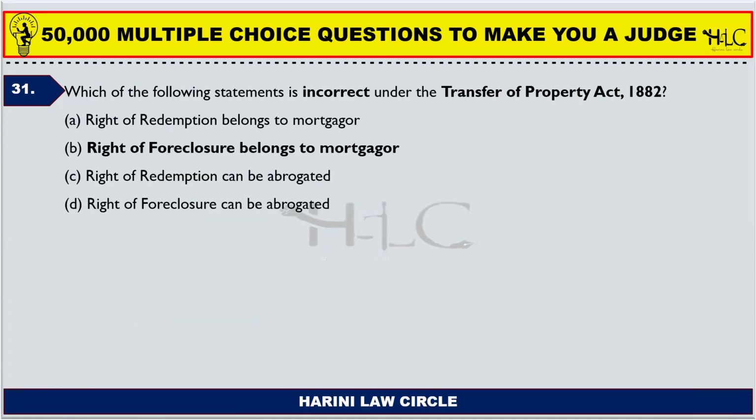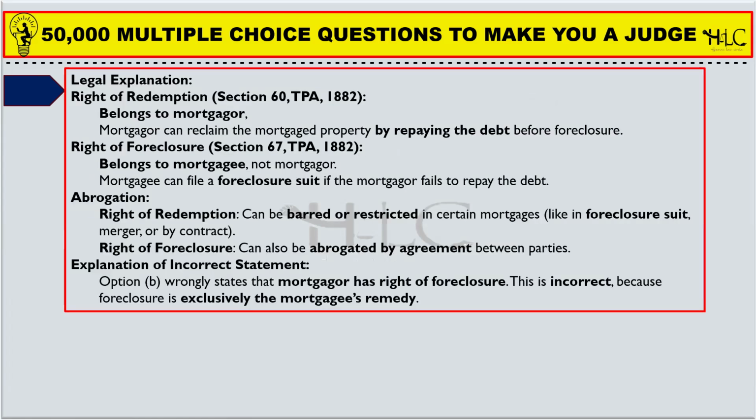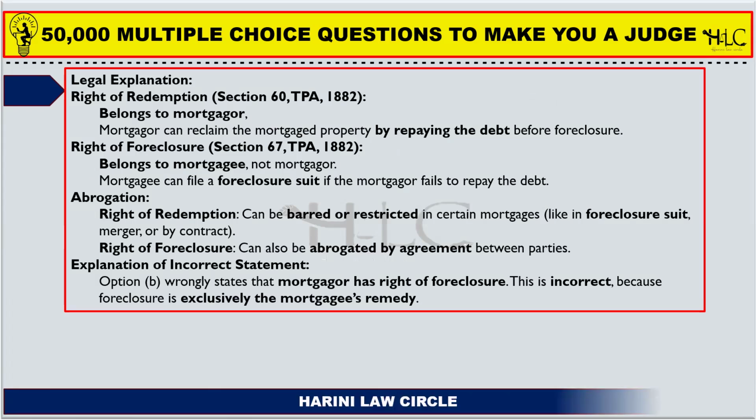Next one. Which of the following statements is incorrect under the Transfer of Property Act 1882? Right of redemption belongs to the mortgagor. So they are asking the incorrect one. Yes, the mortgagor has the right to redeem the property which is mortgaged. First one is right. Right of foreclosure belongs to the mortgagor. No. Right of foreclosure under section 67 of the Transfer of Property Act belongs to the mortgagee. Right of redemption can be abrogated. Of course, it can be abrogated. Right of foreclosure can be abrogated. Obviously, it is true. So option B is the correct answer.